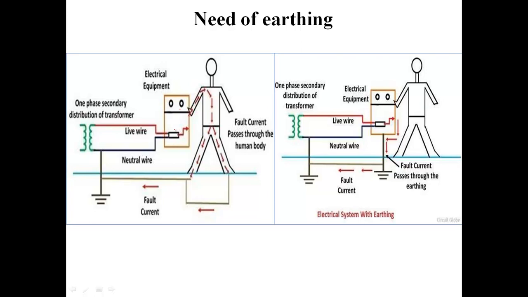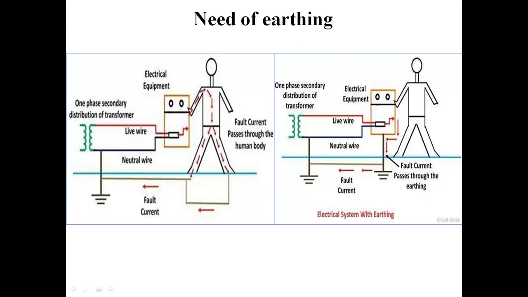But what happens if any fault occurs and the current is leaked, or there is a leakage of current towards the outer metallic body of the equipment, or those parts of the equipment that are not current carrying parts?